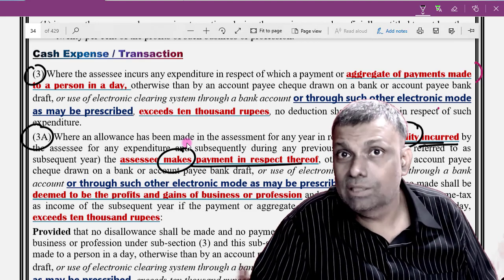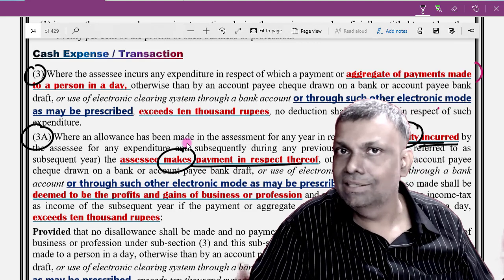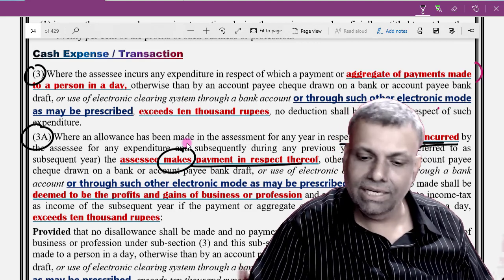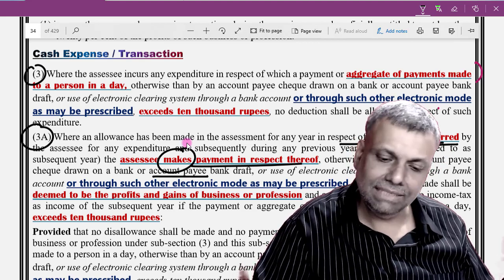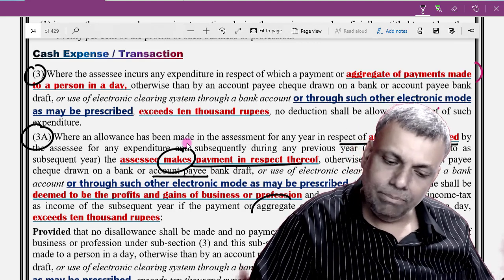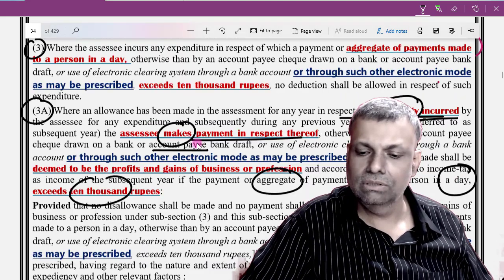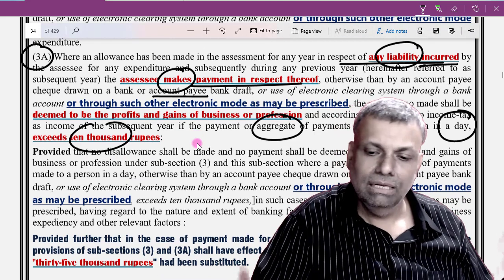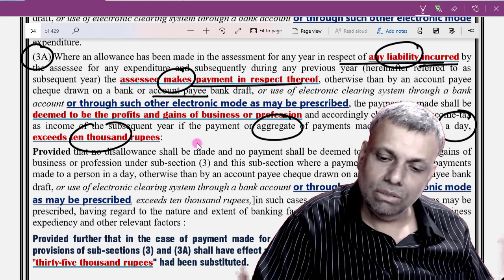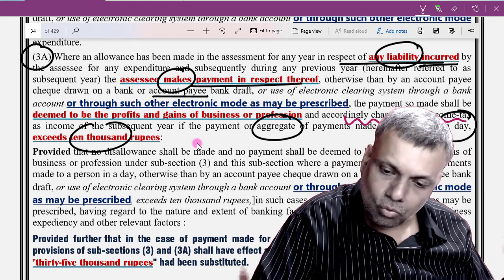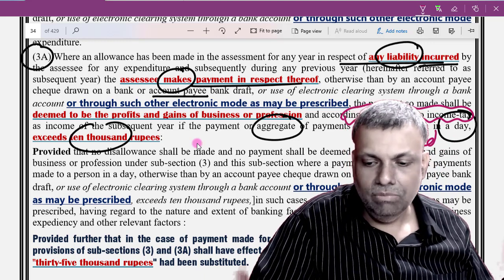So in the current year, you have no expenditure. In the current year, you have a liability, and that liability you are paying otherwise than by account payee cheque and other specified banking transactions. Then the aggregate payment exceeds 10,000 in a day. So these are the hardcore points here. In this particular situation, it has been said that this particular money will be chargeable to income tax. It will be chargeable. That means this will be your deemed income.